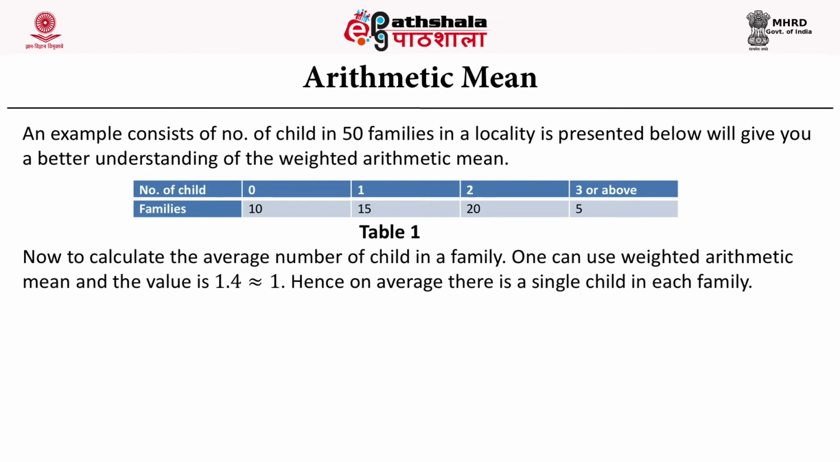The example here gives the number of children and the number of families. Now, to calculate the average number of children in a family, one can use weighted arithmetic mean, and the value comes out to be 1.4, so we are taking it as approximately 1. Hence on average there is a single child in each family.